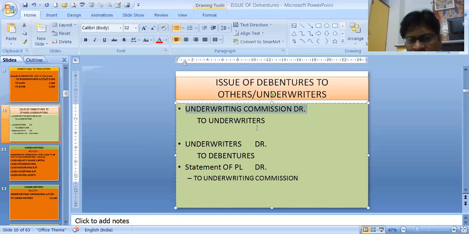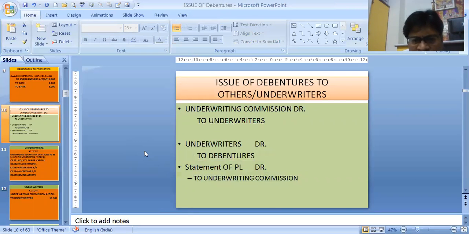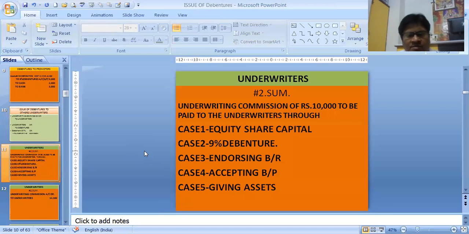So underwriting commission to underwriters, then underwriters to debentures, if we are concerned with this chapter. And this underwriting commission needs to be closed. Always it will be closed in statement of PL. So statement of PL to underwriting commission. We need to close it. That was debit. To close it, we have credited it to statement of PL. In statement of PL, we will be writing in the debit side of statement of PL. If you remember your PL account, it is just same as that.